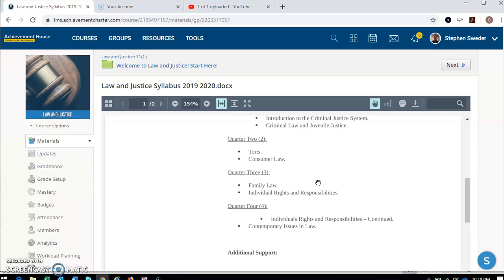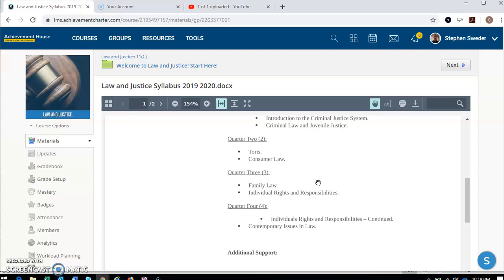And again, talking about divorce, wills when someone passes away and things like that. And then in quarter 4, we're talking about individual rights and responsibilities again, a little bit more, talking about discrimination, the right to privacy, things like that.